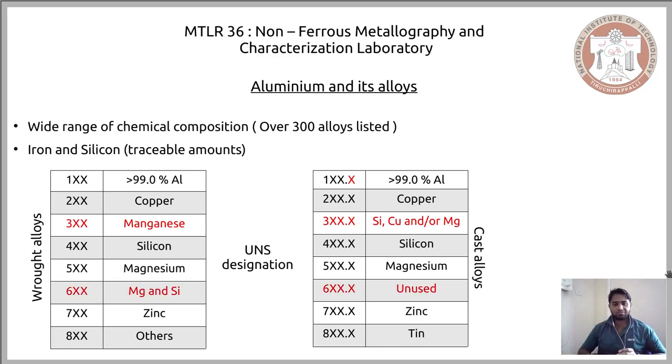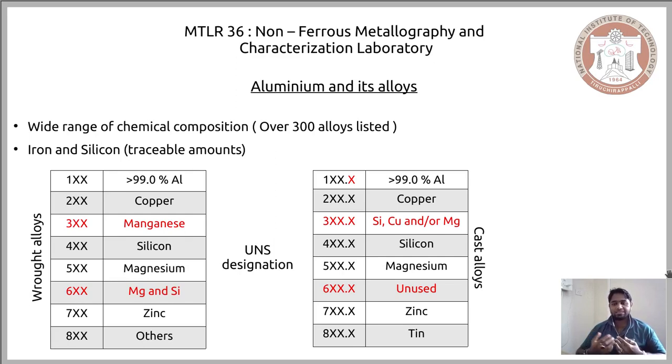The other difference is, as you can see here, the 6x in case of wrought alloys was attributed to magnesium and silicon. However, the equivalent, at least for the namesake, in the cast alloys, that is 6x.x, this series of alloys is rather not used. At least at the commercial level, you cannot find any aluminum cast alloys with this designation. I don't really know why, but maybe one of you could find out.